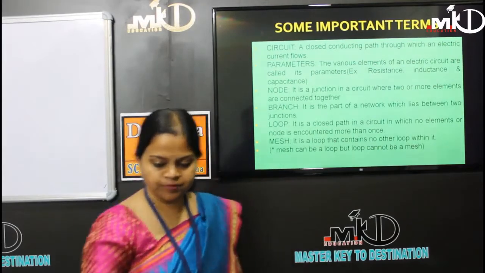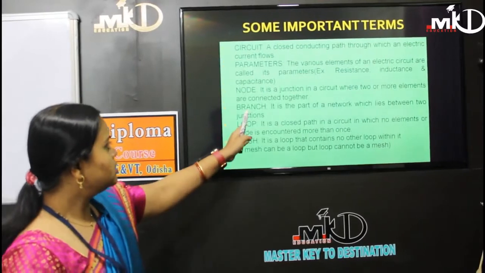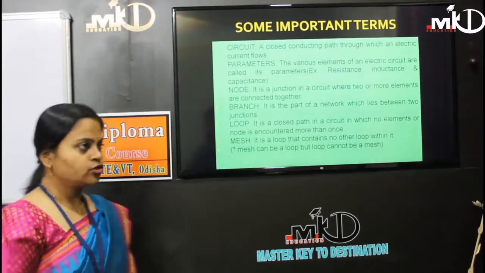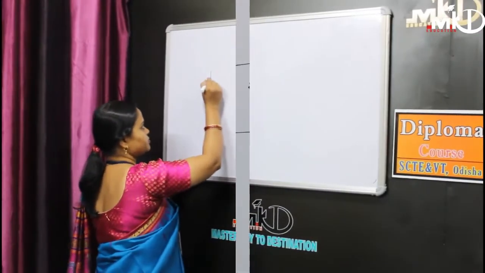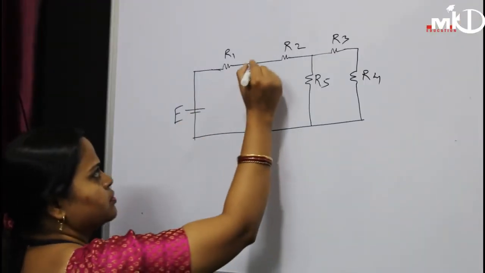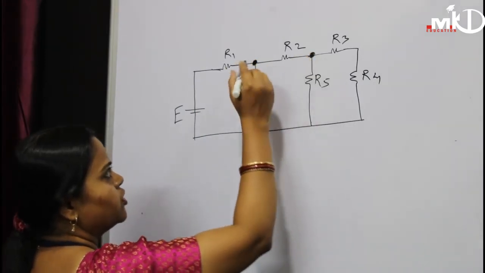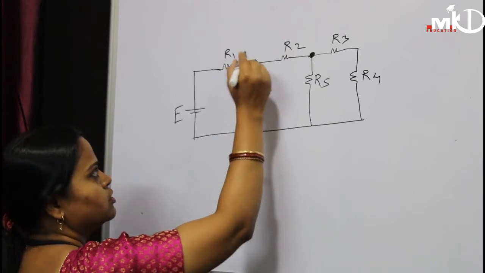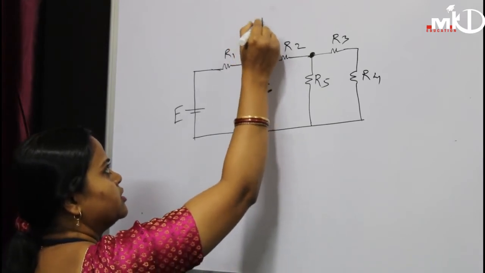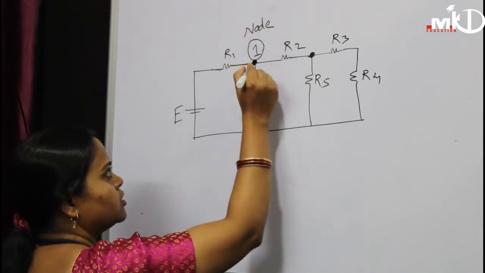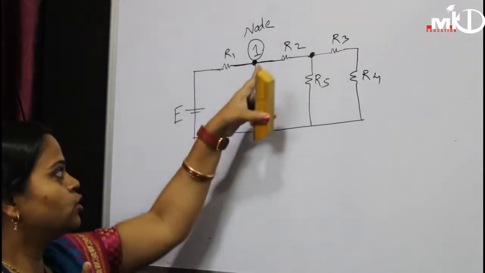Now we will see what the nodes, branches and loops are in a circuit. Here, this point and this point form one junction or node. I can say this is node 1 because R1, R6 and R2 are all connected at node 1.